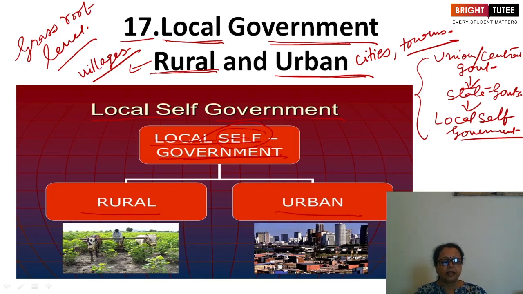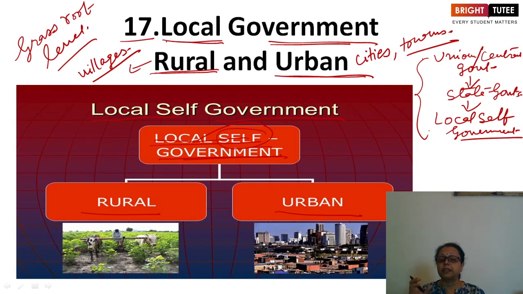The local government is of great importance. And what does it say? The people living in a particular area know better the problems of their locality. This is actually the need. This is why the rural and urban local governments have been set up in our country, and they are functioning very well. Why did our constitution makers think about this? Other than the central and state governments, they gave the provision of local self-government also.